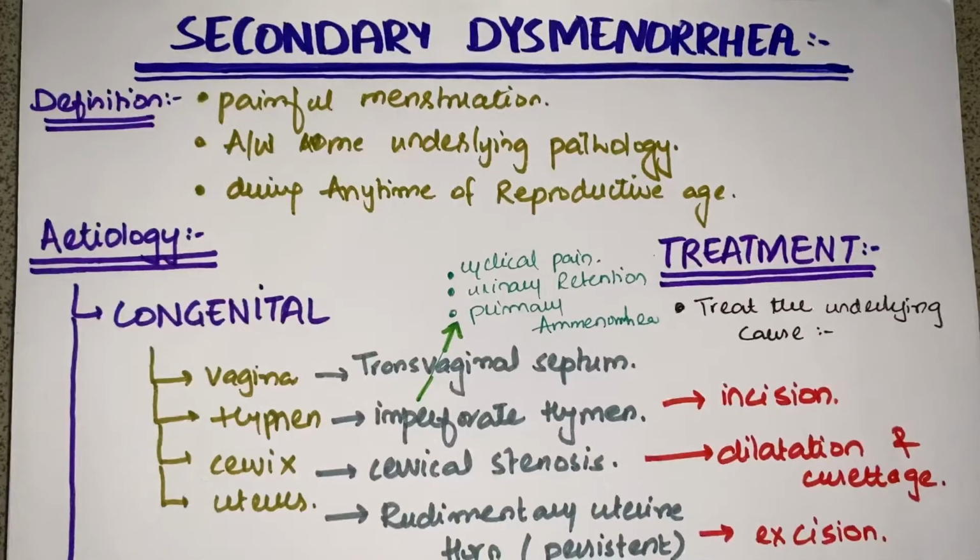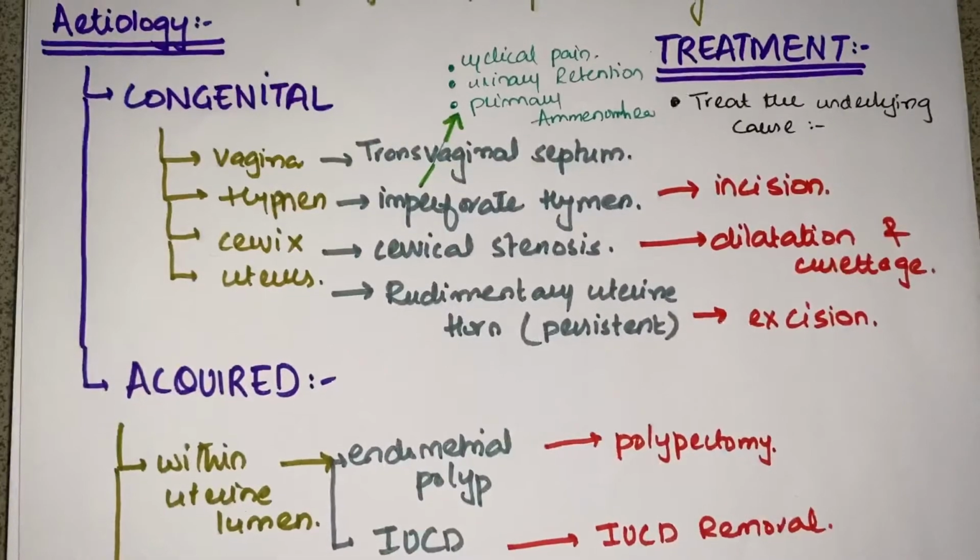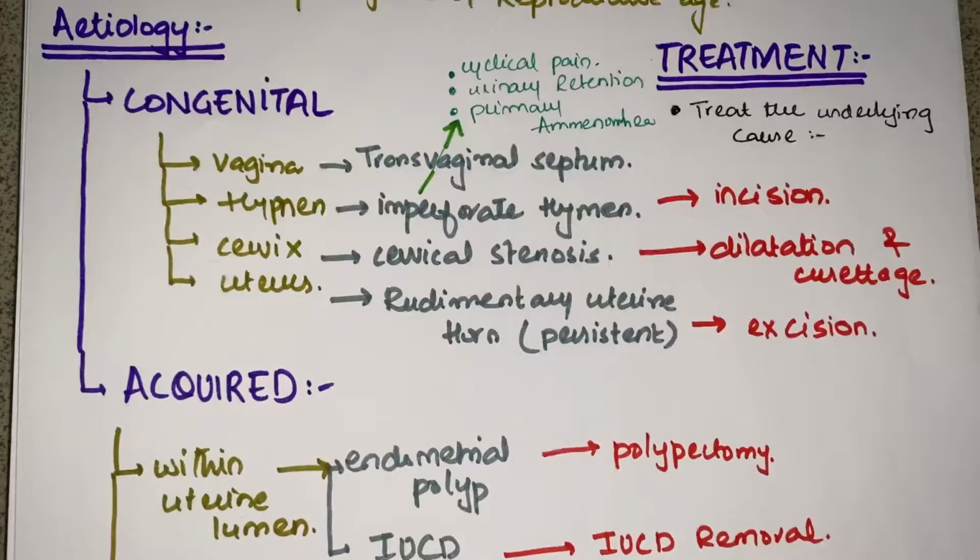Okay, now we're going to discuss its etiology. Etiology means the causes of secondary dysmenorrhea. The etiology is divided into two major categories: congenital, meaning the patient has had it since her birth, or acquired, which she acquires during her life. For congenital, I have made a mnemonic, a way to memorize these easily, because cramming them will always lead to difficulties.